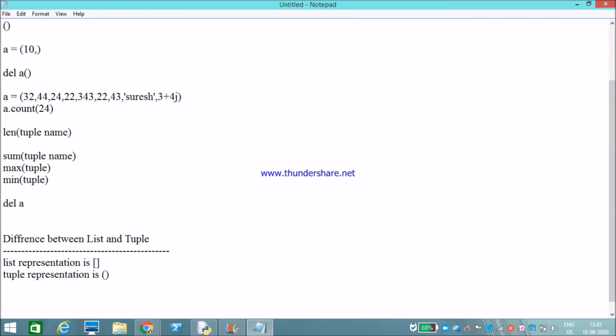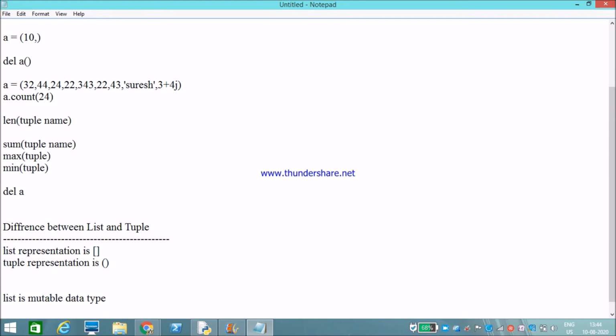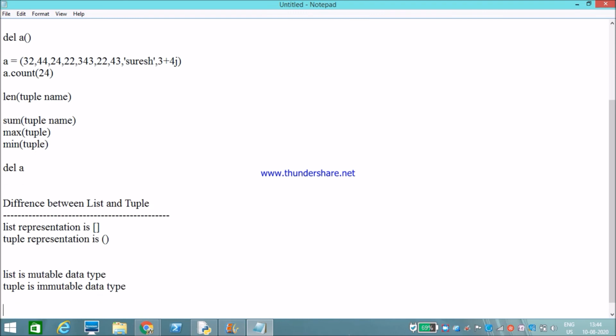The second one: a list is a mutable data type, which means we can change the values, but a tuple is an immutable data type, which means we can't change the values. This is the second difference.